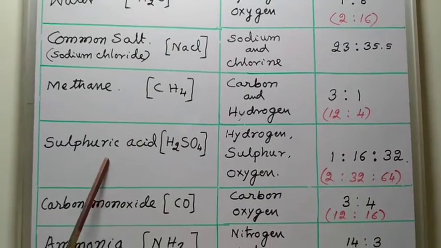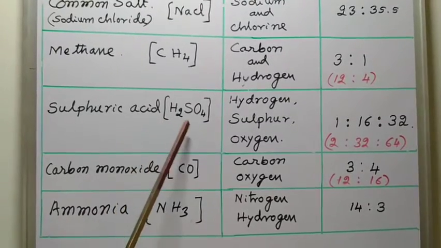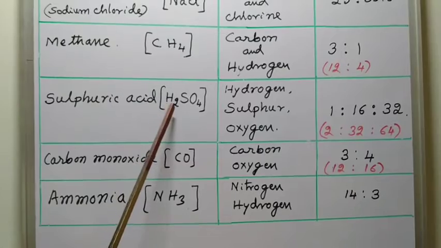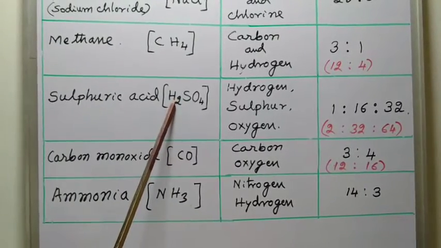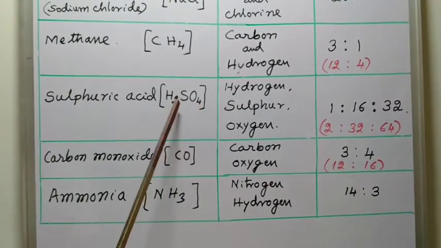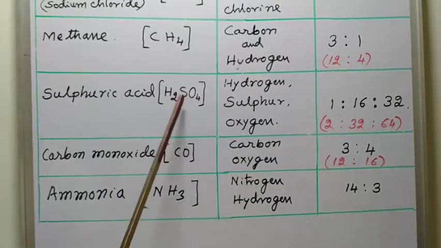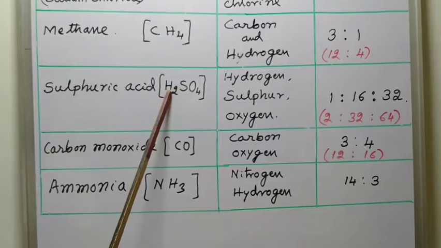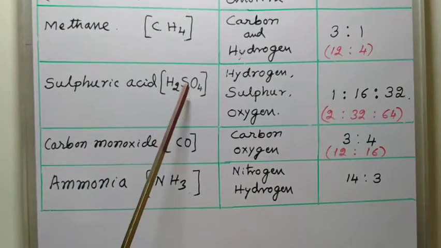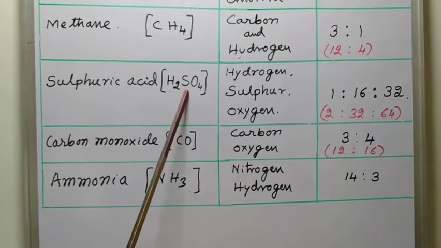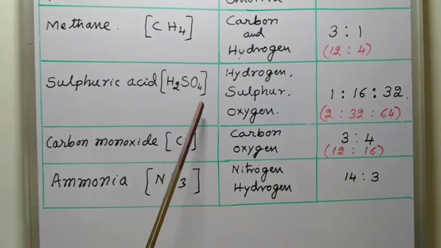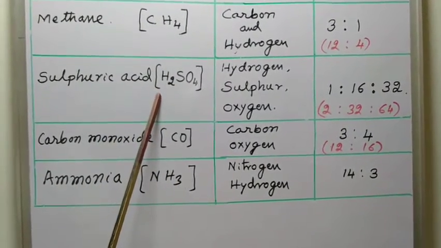Next, come to the sulfuric acid. Here there are 3 elements. Sulfuric acid, that formula is H2SO4. Hydrogen, sulfur, oxygen. 2 atoms of hydrogen, 1 atom of sulfur and 4 atoms of oxygen combine to form sulfuric acid.